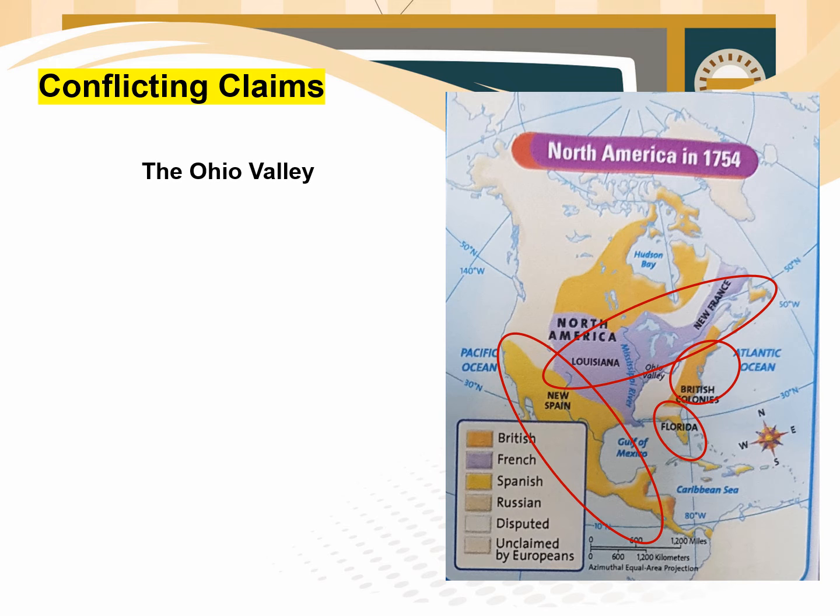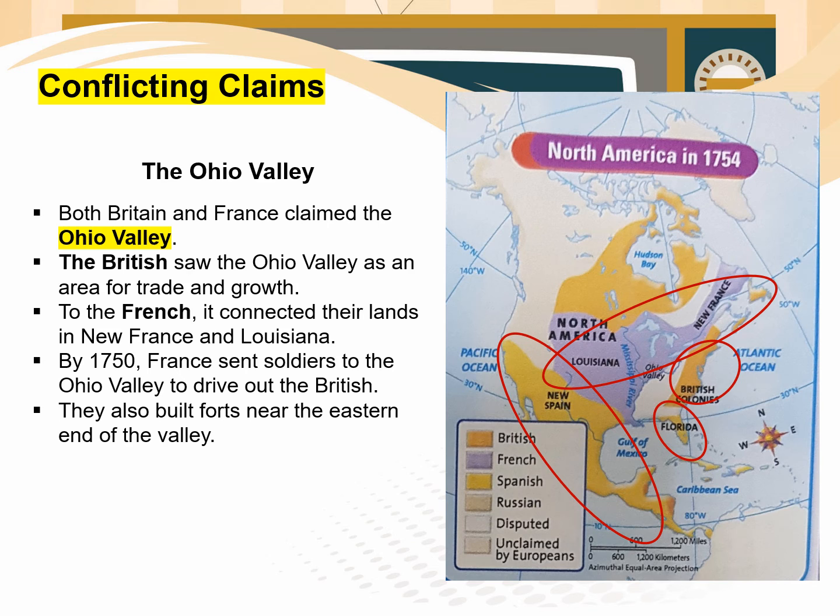All right, let's see what the Ohio Valley is. Both Britain and France claimed the Ohio Valley. This region stretches, grade 5, along the Ohio River from the Appalachians to the Mississippi River. The British saw the Ohio Valley as an area for trade and growth. And to the French people, it connected their lands in New France and Louisiana.